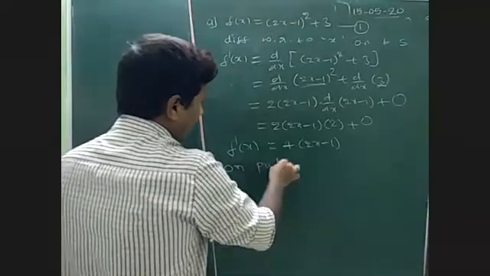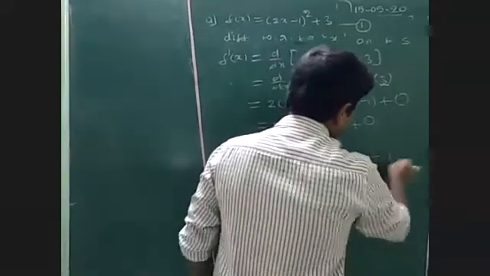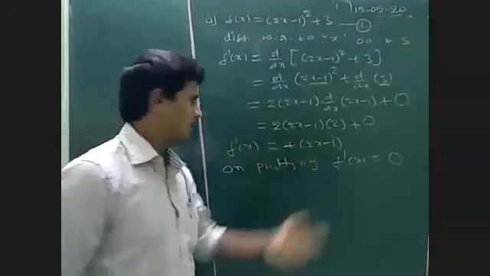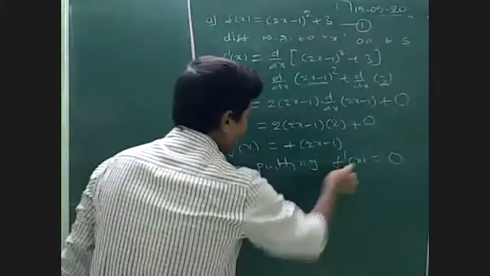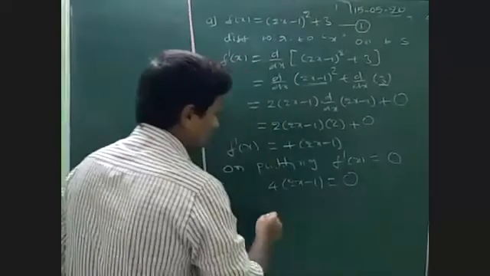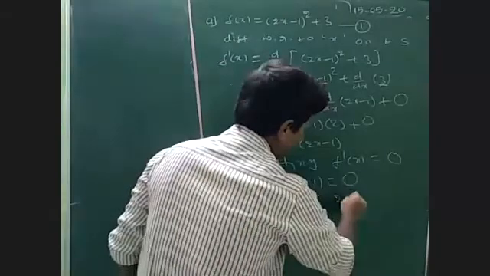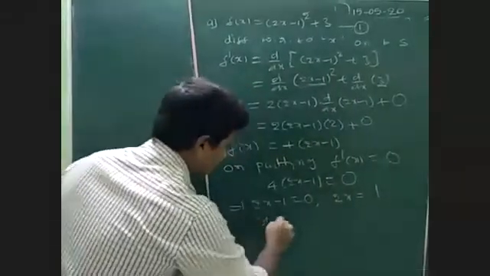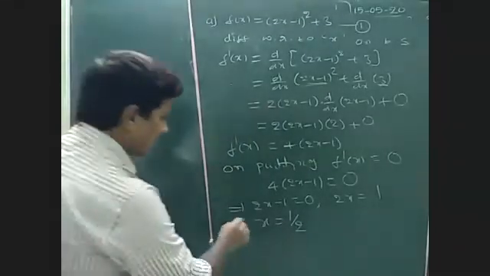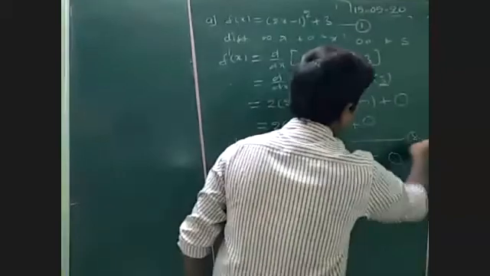we can equate f dash of x to 0, and we will get some x value. Look here, what is f dash of x? 4 into (2x minus 1) is equal to 0, which implies 2x minus 1 is equal to 0, and 2x is equal to 1, so x is equal to 1 by 2. Yeah, we got the x value as 1 by 2. So let us take this as equation 2.